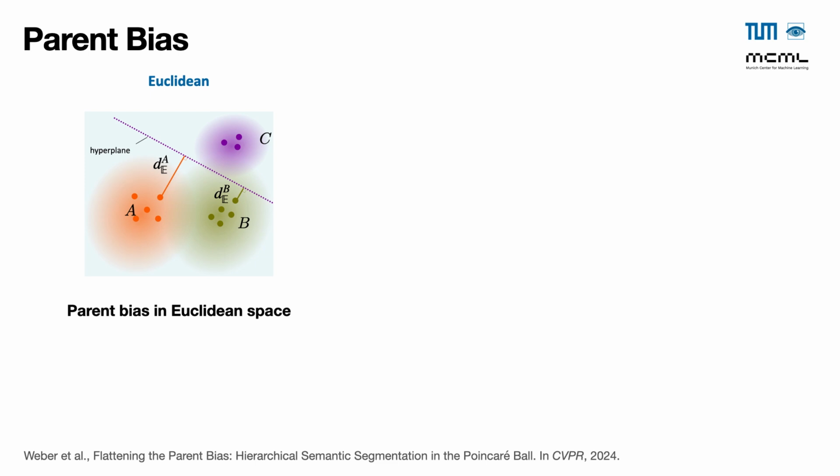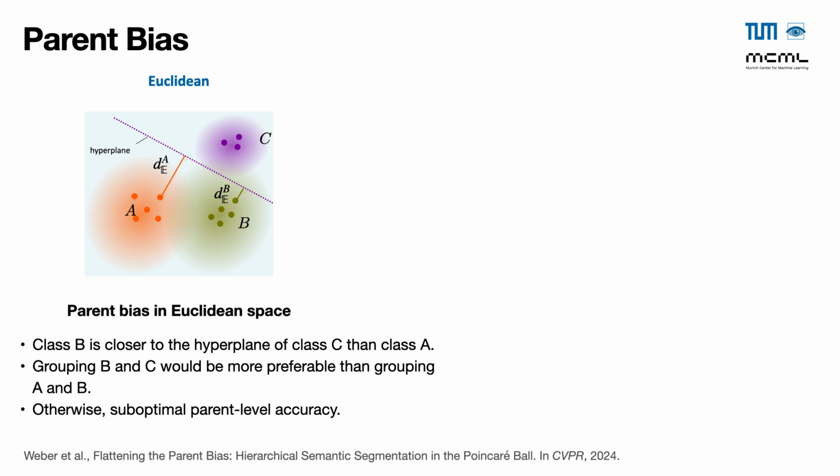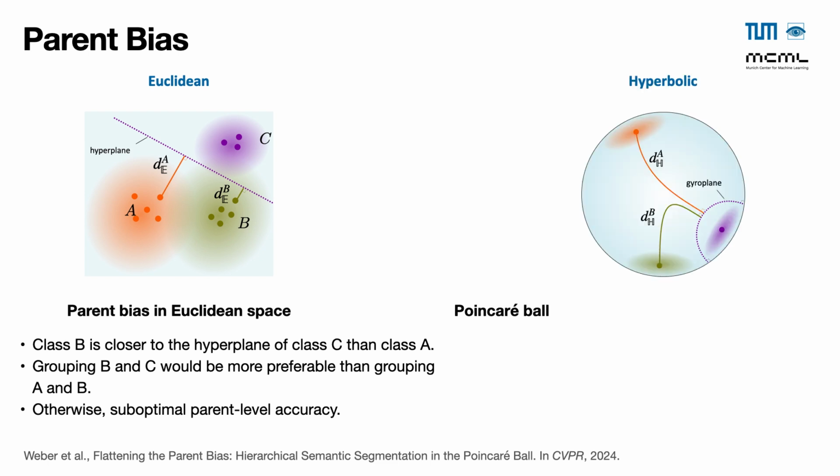However, we reveal that Euclidean networks may suffer from the parent bias. Let us explain why. On the figure, class B is closer to the hyperplane of class C than class A. The spatial proximity between two classes will encourage the grouping of one class over the other when considering parent-level categories. That leads to suboptimal parent-level accuracy.